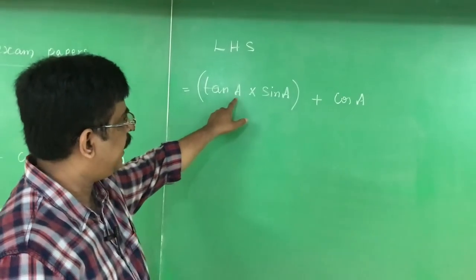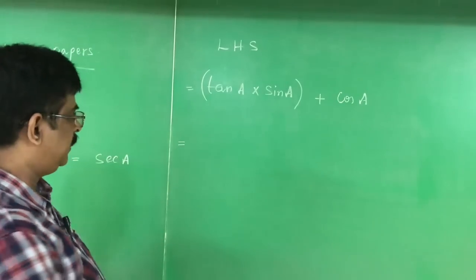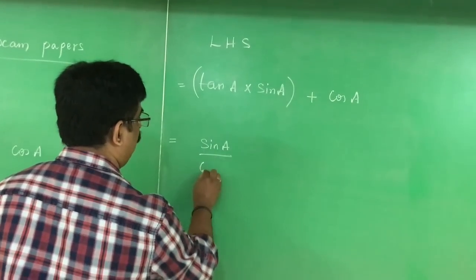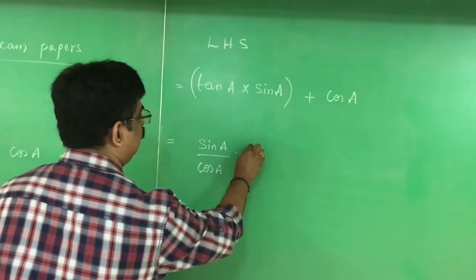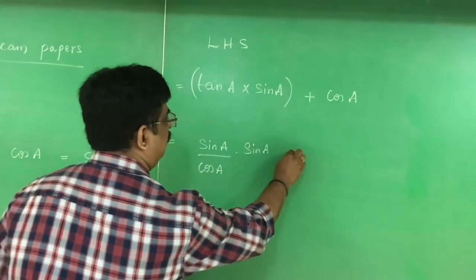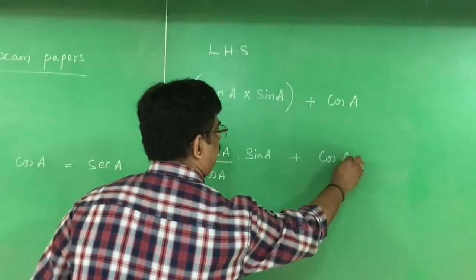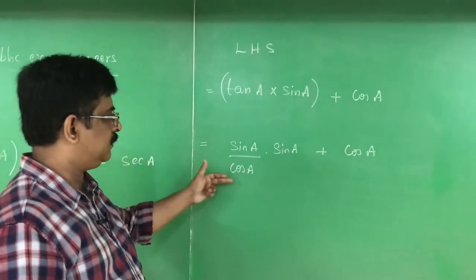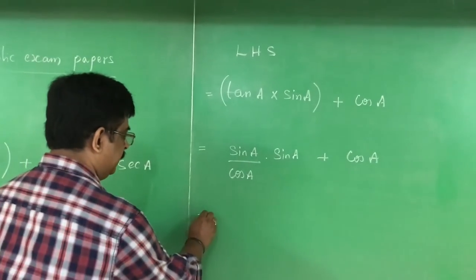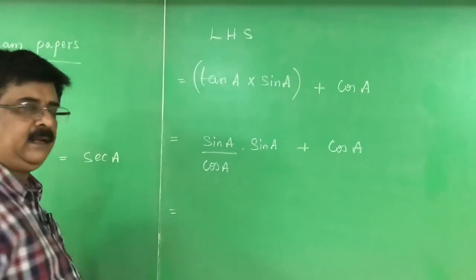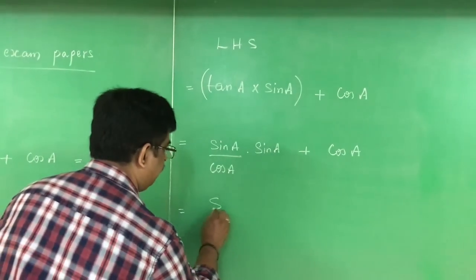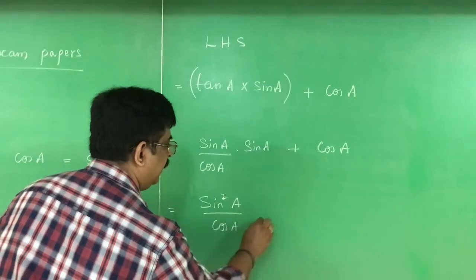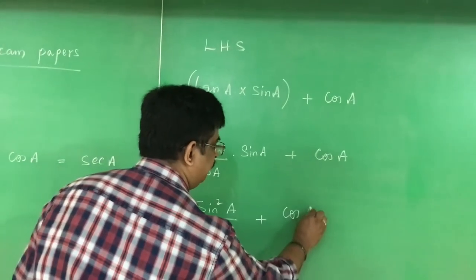I write this tan A as sin A by cos A. Therefore, it becomes sin A by cos A into sin A plus cos A. First step: tan A is replaced as sin A by cos A. Next step: sin A into sin A, sin square A, by cos A plus cos A.